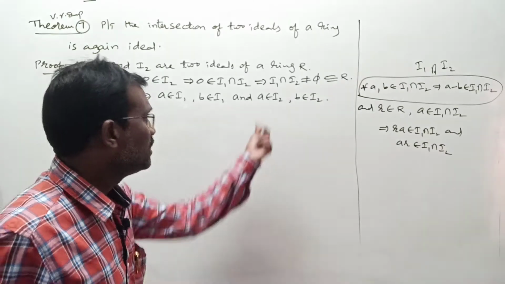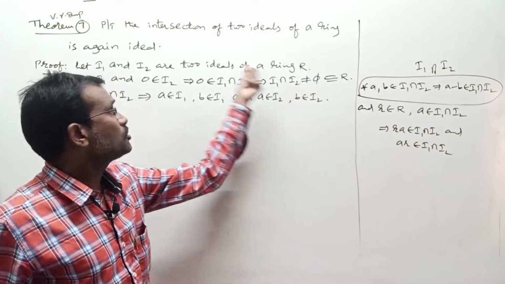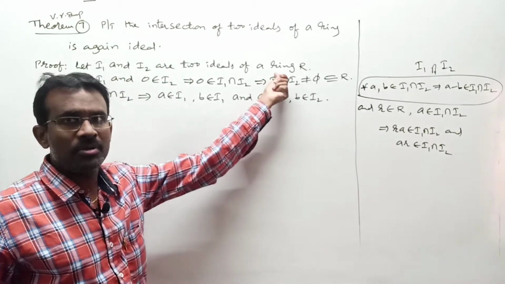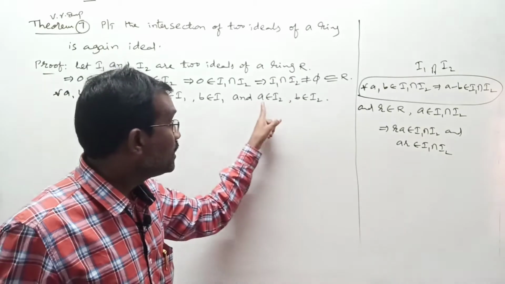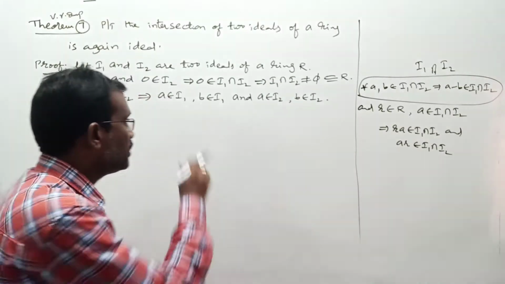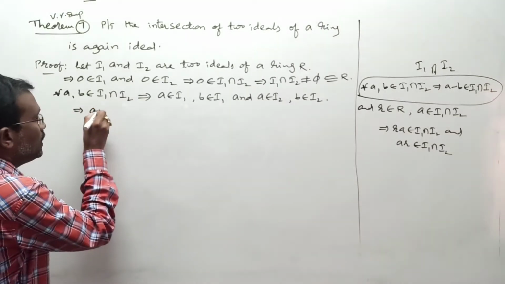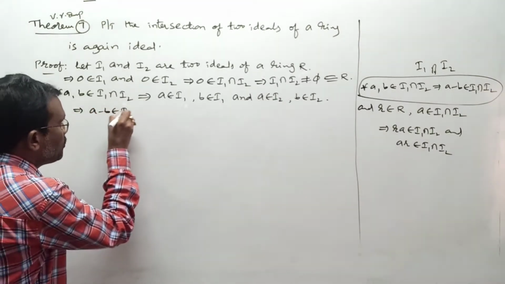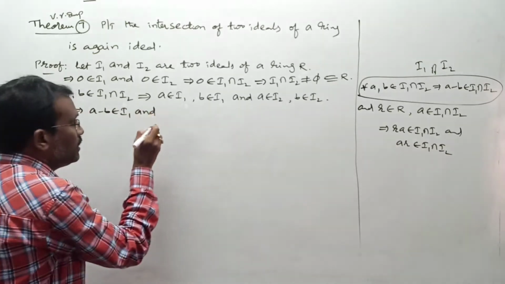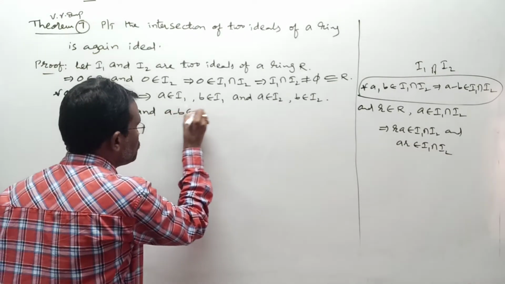In the similar way, a belongs to I2, b belongs to I2, and I2 is an ideal of R. By the definition of ideal, a minus b belongs to I2. That condition I am writing here. This implies a minus b belongs to I1 and a minus b belongs to I2.